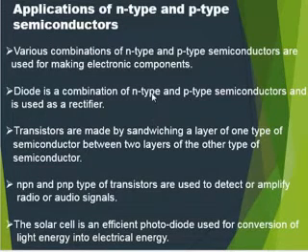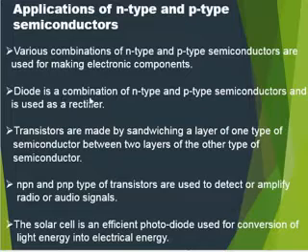Applications of N type and P type semiconductors. Various combinations of N type and P type semiconductors are used for making electronic components. A diode is a semiconductor device with 2 terminals, typically allowing the flow of current in one direction only.